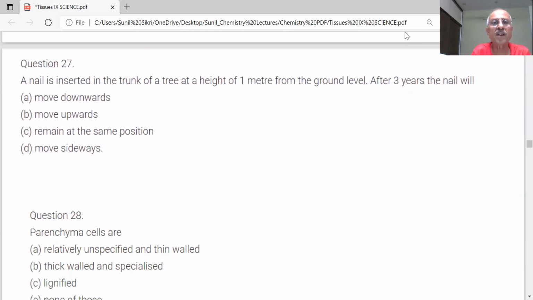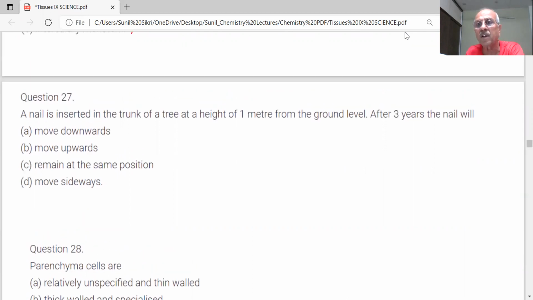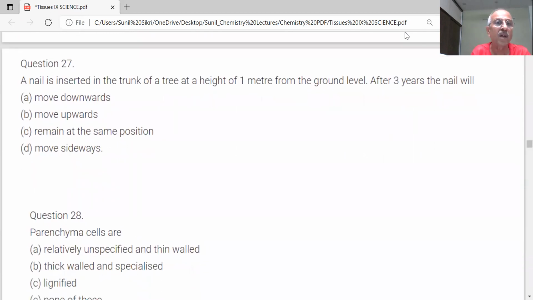A nail is inserted in the trunk of a tree at a height of 1 meter from the ground. After 3 years, the nail will move downward, upward, remain the same position, or move sideways.